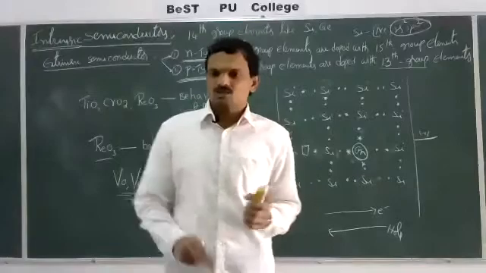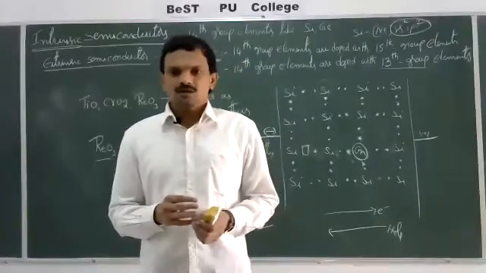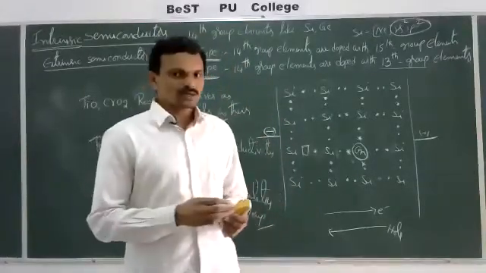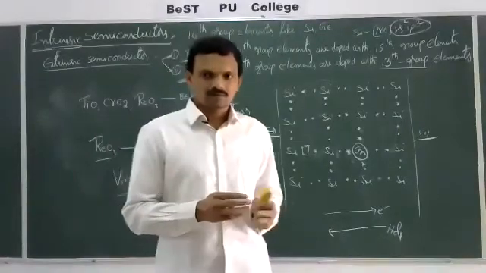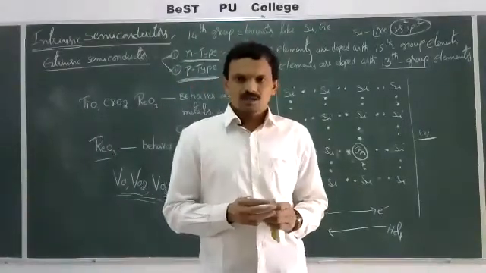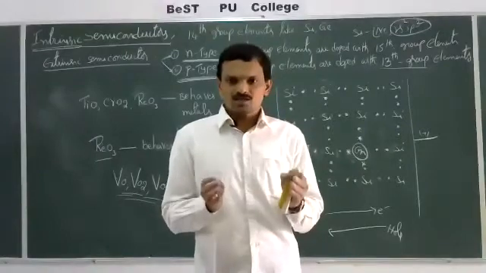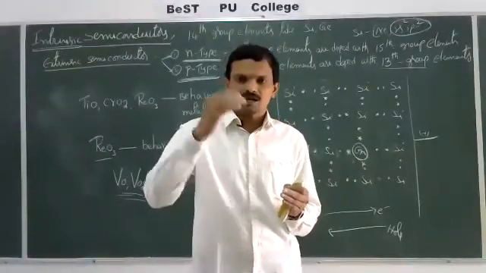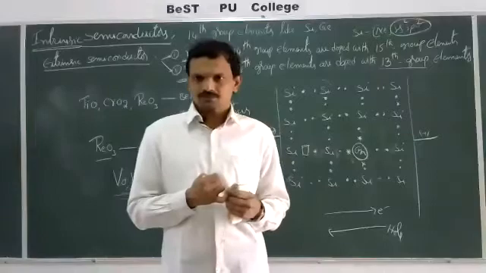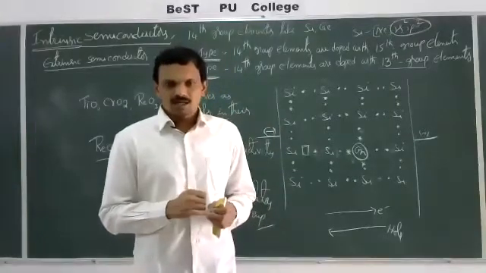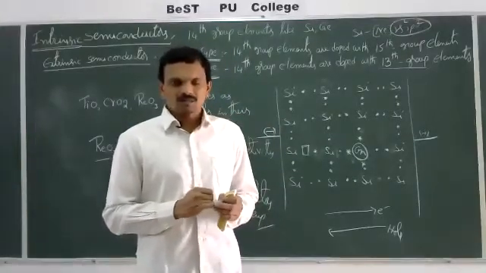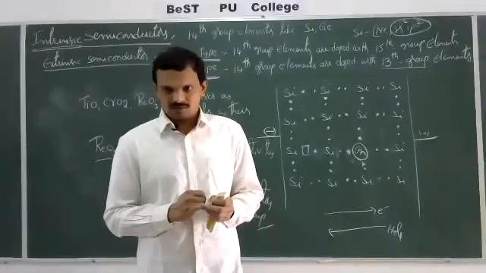So the electrons cannot move freely from valence band to conduction band, so they will not conduct electricity. In case of semiconductors, the energy gap between valence band and conduction band is less. As a result, electrons move from valence band to conduction band to some extent.